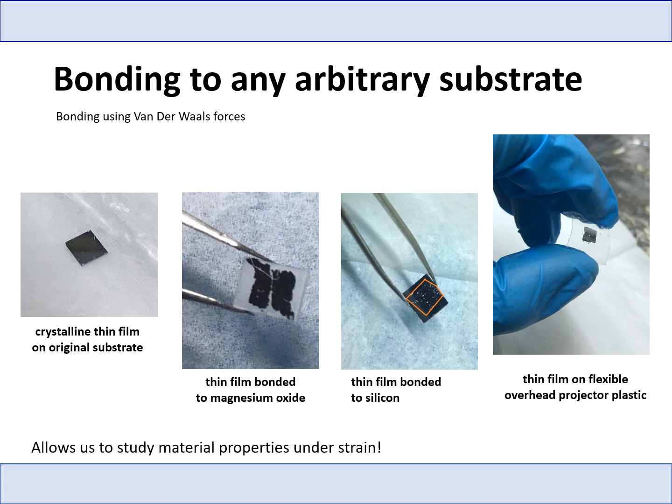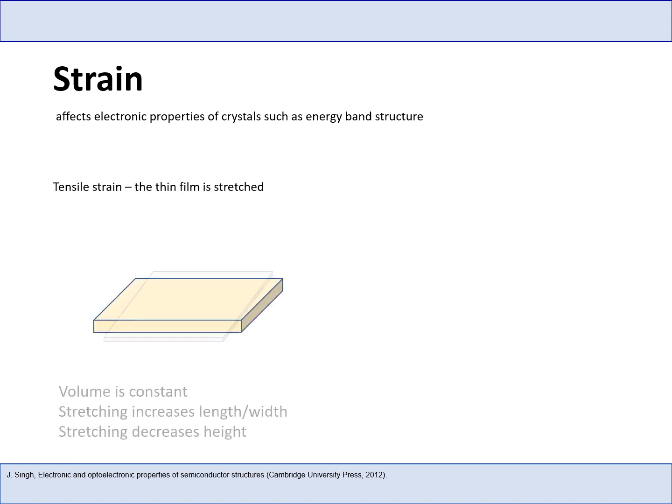Films bonded to substrates of different species allow us to study properties of thin films under strain. Strain is a widely researched topic in materials physics because it can affect not just physical properties of a crystal, but also electronic properties like band structure. When a thin film is stretched, it will experience tensile strain.